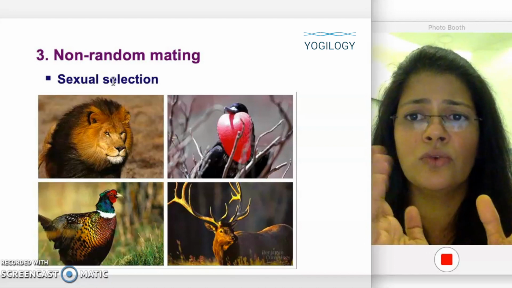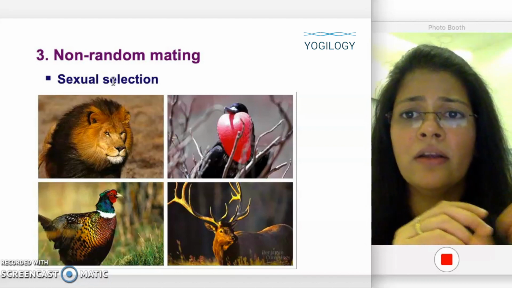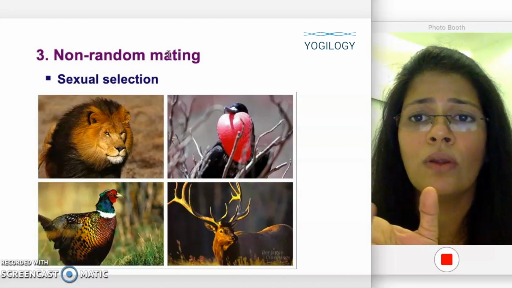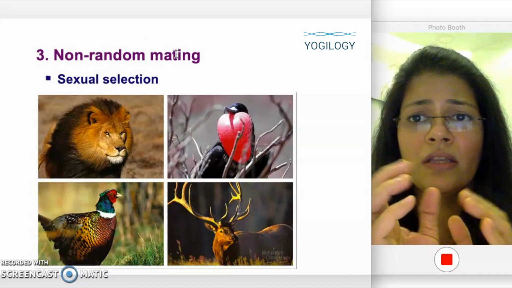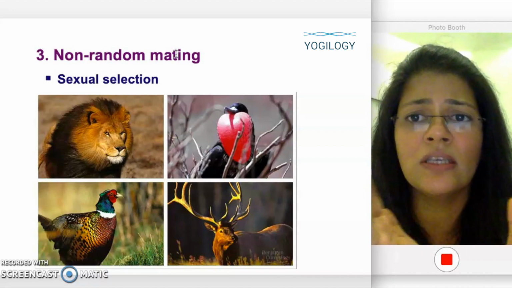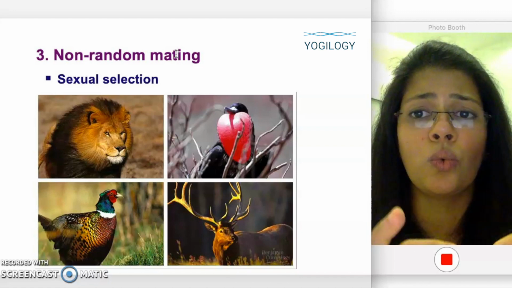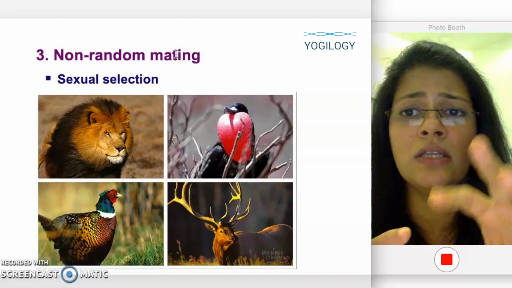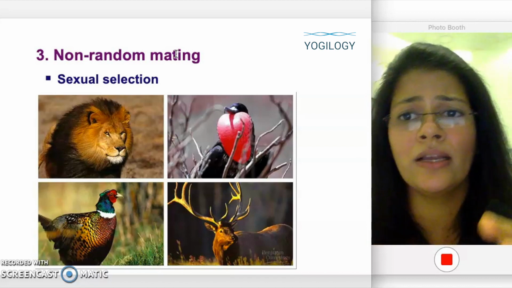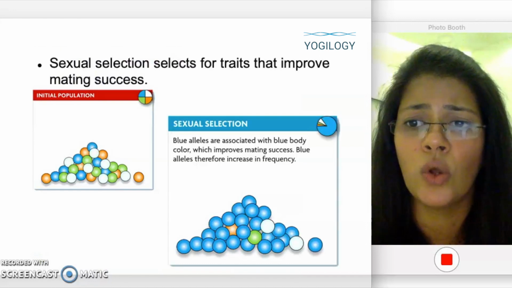There is a preference. When no choice is given, it is called random mating. But when someone makes a choice, saying this is my mate, this has a certain color, so I like this, that is called non-random mating.